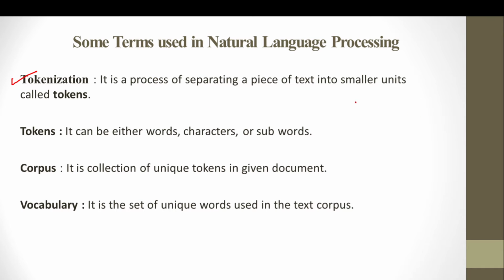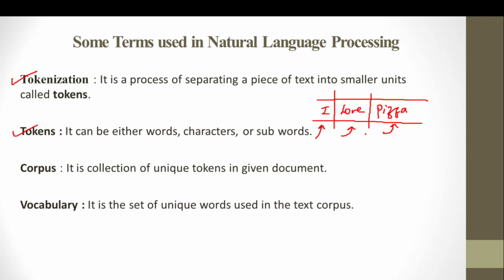Now, what exactly is it? Let's say you have a complete sentence: I love pizza. So we have a complete sentence. Now, if we want to create different tokens out of it, we have to break this sentence into pieces. So this is going to be one token, this is also going to be one token, and this will also be called one token. By this, we understood two concepts: one is tokenization and another one is token.